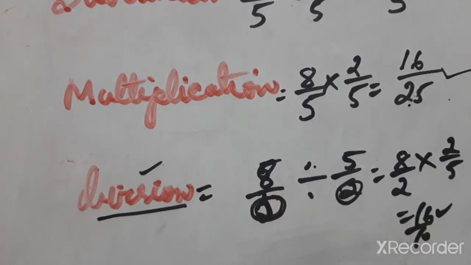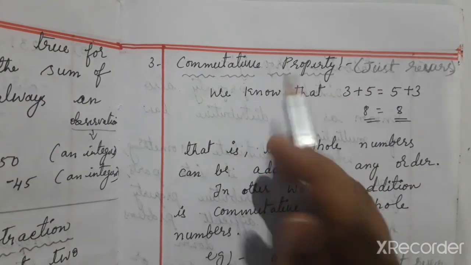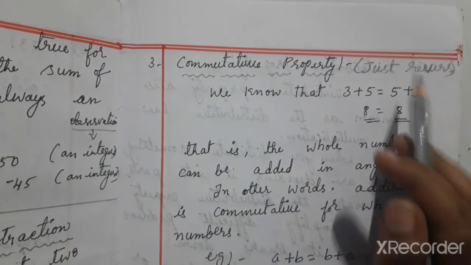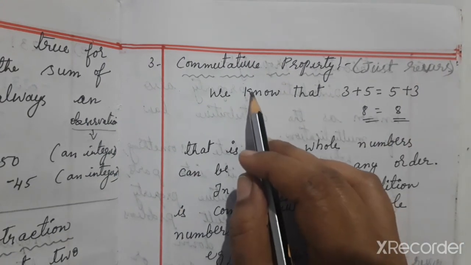Closure under rational numbers. Now next is commutative property, associative property. The next properties of rational numbers are the commutative property, the associative property, and the distributive property. What is meant by commutative property? You already had commutative property and associative property in 6th and 7th standards. Now just recall what is meant by commutative property. Commutative property means just reversing numbers or letters.